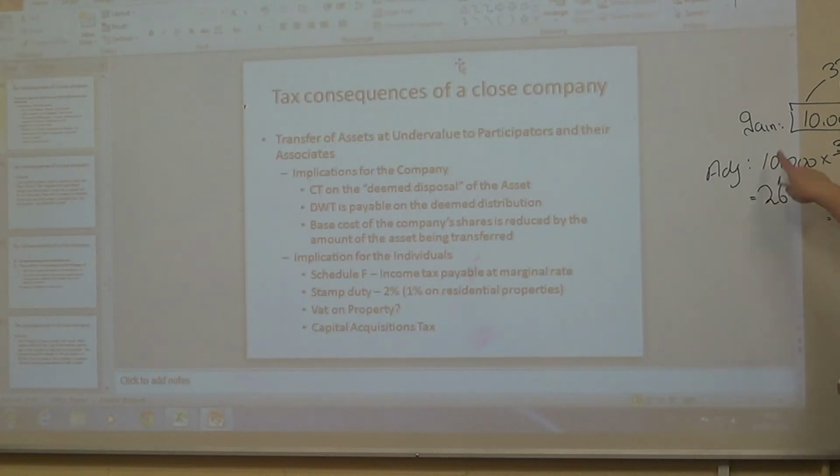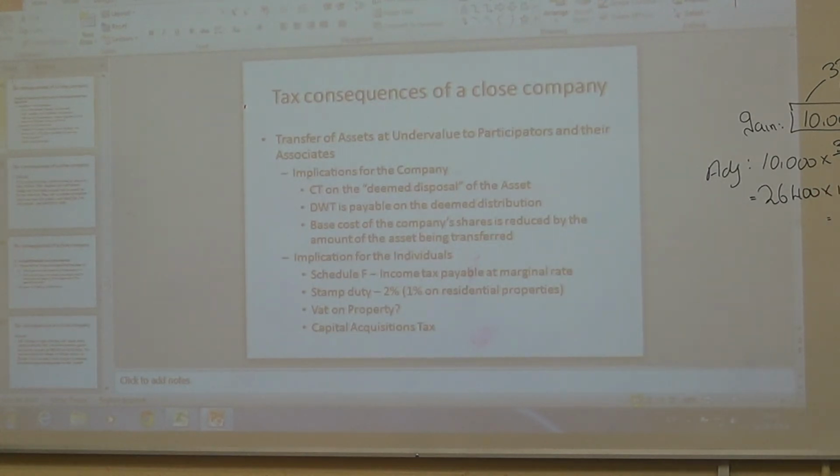So whenever you've got a chargeable gain in corporation tax, you have to adjust it up. Does that make sense? There's no benefit to the 12.5%, is there? No, there's no benefit. I don't know why they can't just leave it at the 33. It would be a lot easier, just take 10,000 by 33.